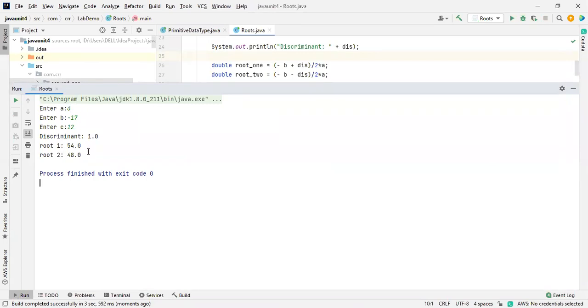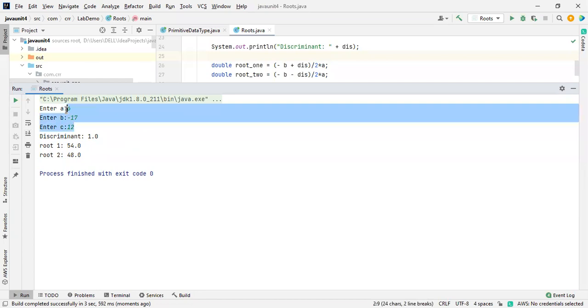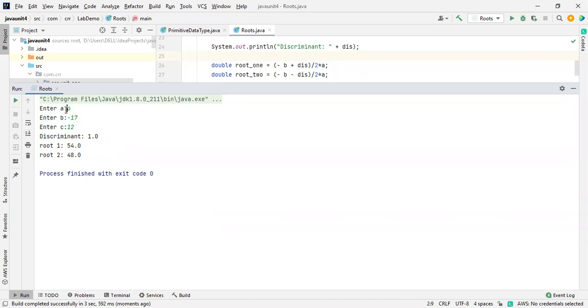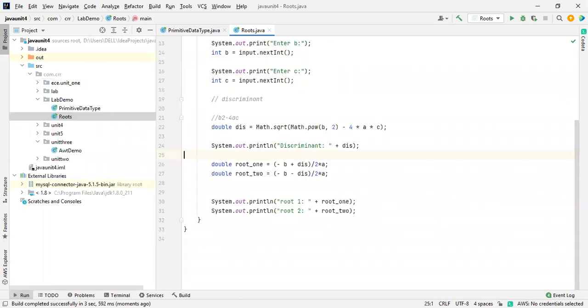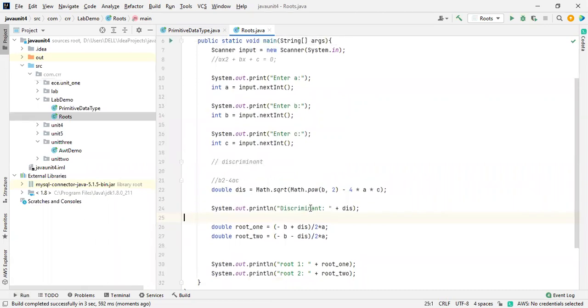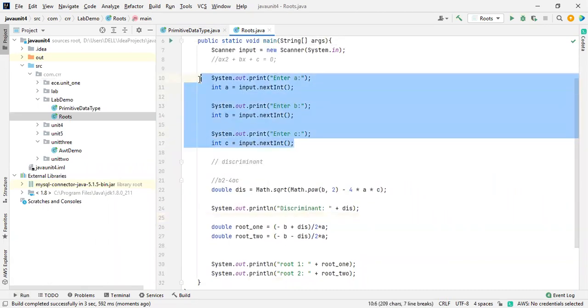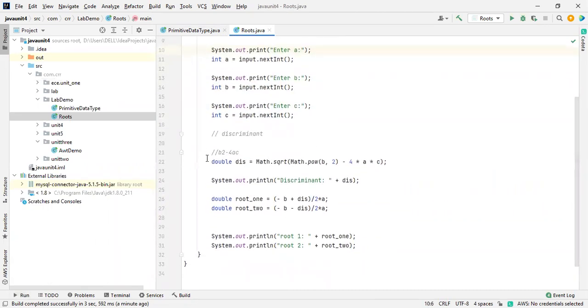Yeah, now we got the roots. This is a proper roots. I just checked in Google these values, because we don't know for which quadratic equation we'll get the values or not. Okay, so this is how, very easy one. I did this in front of you, right? First of all, get the values and then find the discriminant. After that, use this discriminant and find the values. That's it. Which is a very easy thing.